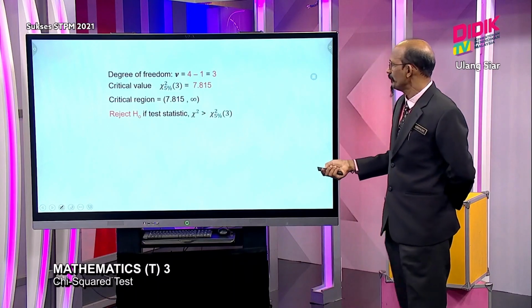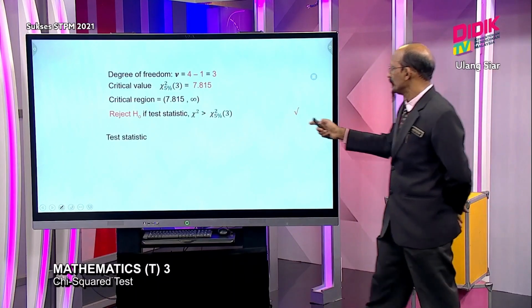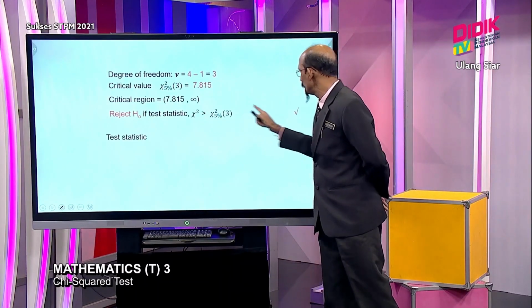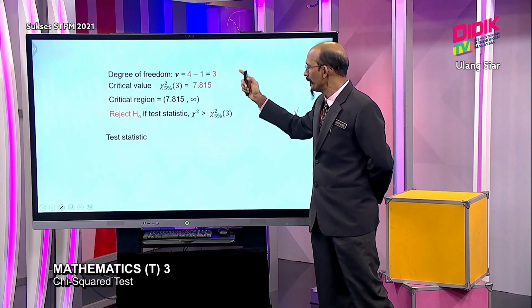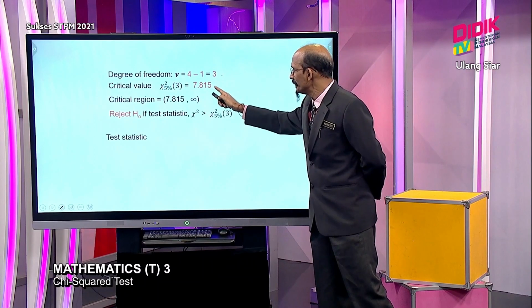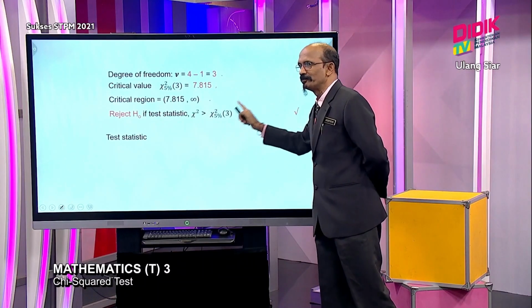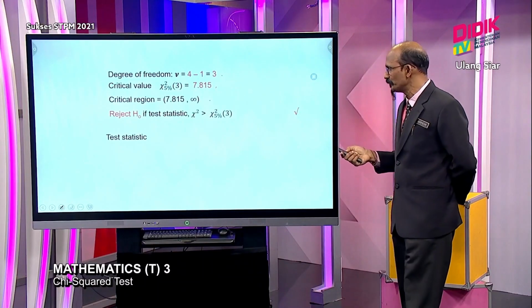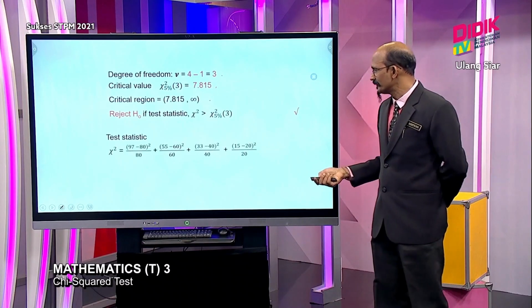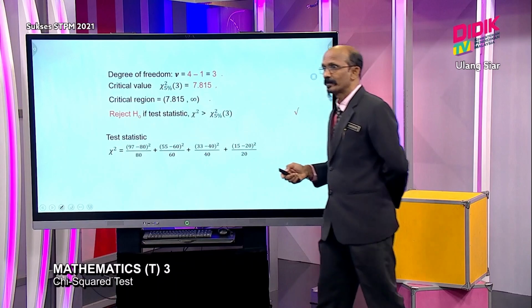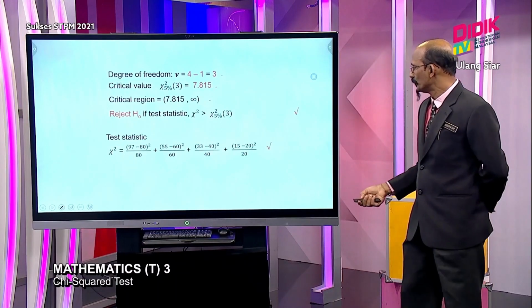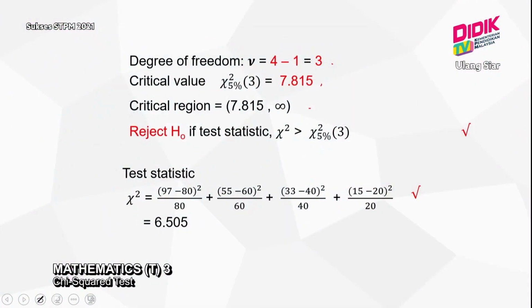Then we continue. You notice for this lot of things, you get only 1 mark. Where is the mark? It depends. Maybe they can give it here, or here, or only when everything is correct, then you get this 1 mark. It depends on the situation. So we calculate the test statistic by using the formula. Using this formula is much easier. So we get the answer 6.505, and that finishes our calculation part.